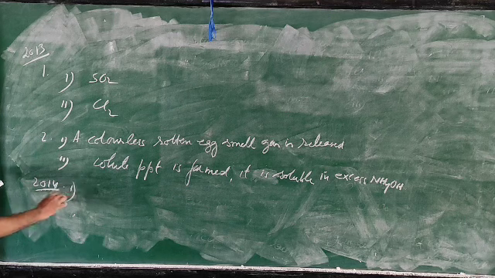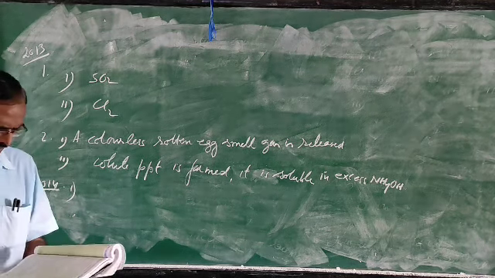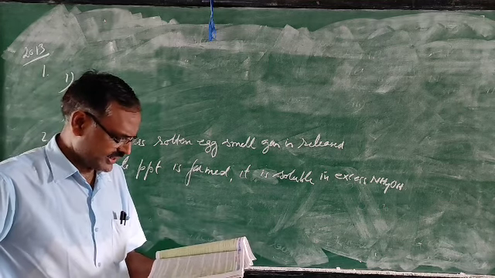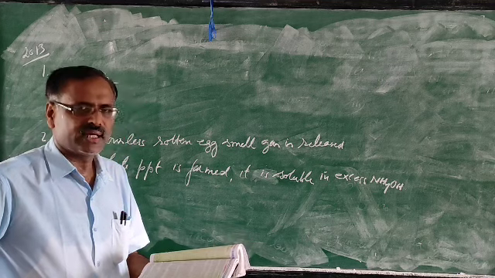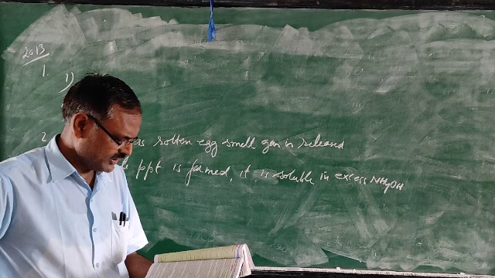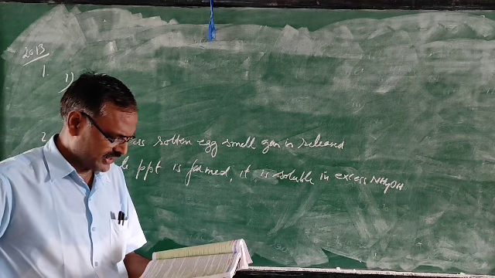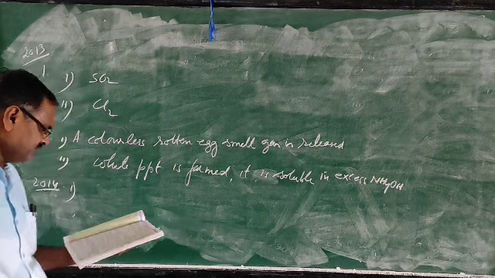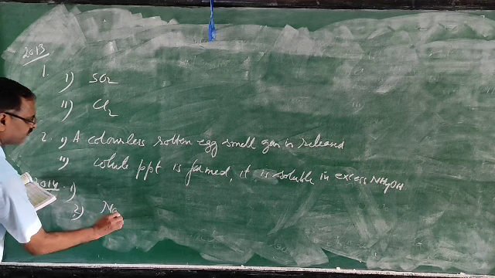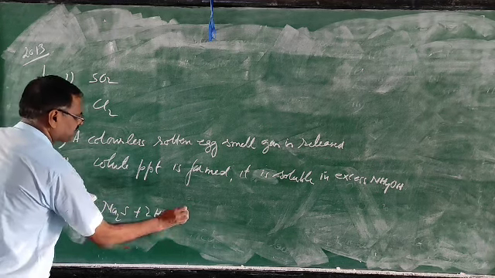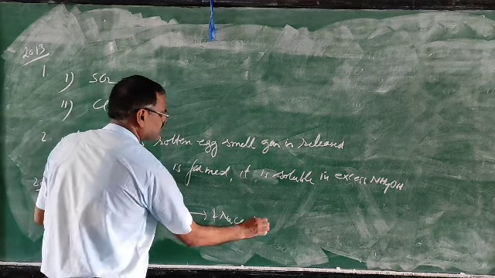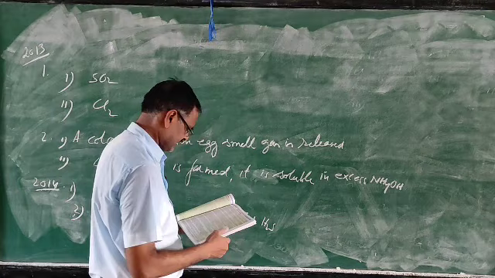2014. First one. Fill in the blanks from the choices in brackets. Quicklime is not used to dry HCl gas because quicklime is alkaline. So underline in your book, quicklime is alkaline. Then second one, write a balanced equation for the action of dilute hydrochloric acid and sodium sulfide. So sodium sulfide reacts with hydrochloric acid to form 2NaCl and H2S gas.